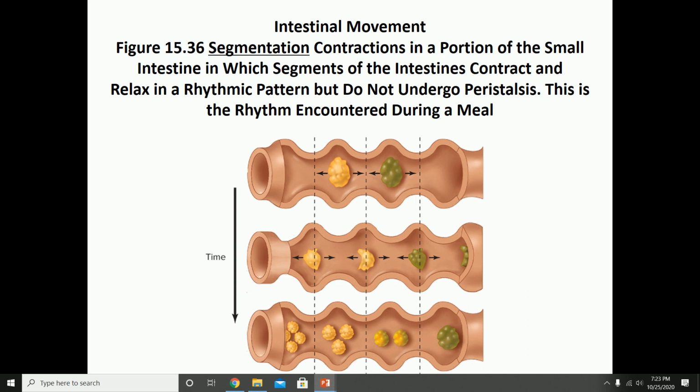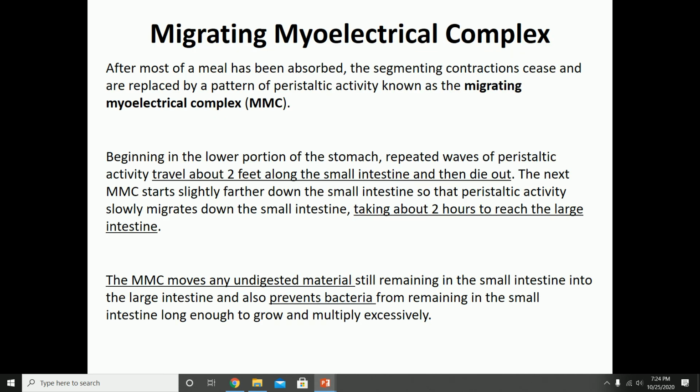So the intestines contract and relax in these rhythmic patterns, but without peristaltic waves. So there is no actual movement of the chyme within the intestine. These rhythmic contractions usually occur during a meal, when you're trying to digest the food. We also have what are known as migrating myoelectrical complexes, or MMC. And this usually happens after a meal has been absorbed. Now we only have the waste products within the intestine.